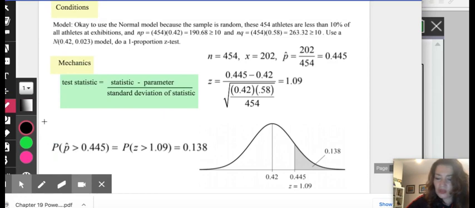The formula is just like the one we used when we did chapter 5 for normal distribution. So our test statistic in this case is our Z-score. Our statistic is our P hat. Our parameter is our P. And the standard deviation of the statistic is just the square root of our P times Q over N. Now we can see here are our numbers. Our P hat is 202 over 454, which is 0.445.